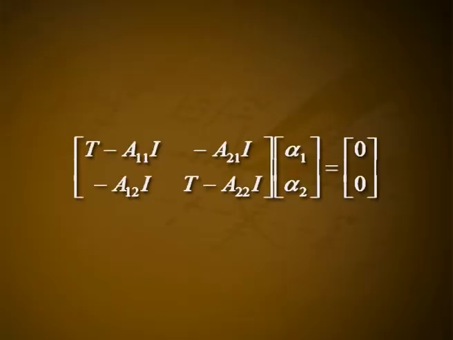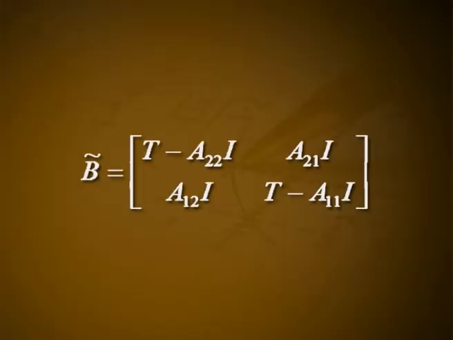By the definition of B, the vectors α1 through αn satisfy the equations sigma j equals 1 to n Bij αj equals 0, for 1 less than or equal to i less than or equal to n. Equation 3. When n equals 2, it is suggestive to write 3 in the form of the matrix [T − A11 I, −A21 I; −A12 I, T − A22 I] times the column matrix [α1; α2] equal to the column matrix [0; 0].